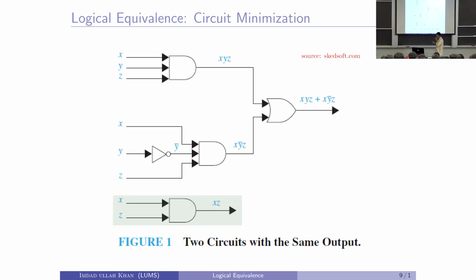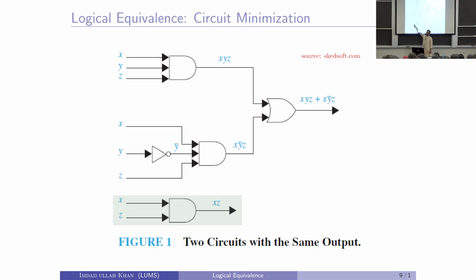So, look at these two circuits. Both of these circuits have exactly the same output. The first one has inputs x, y and z, the second one has inputs x and z only. This is just one AND gate, the symbol we use for an AND gate. The output will be true, or high voltage, if both inputs have high voltage.